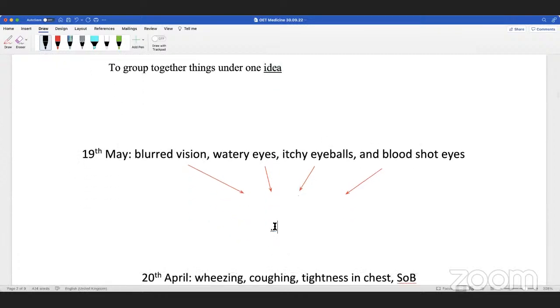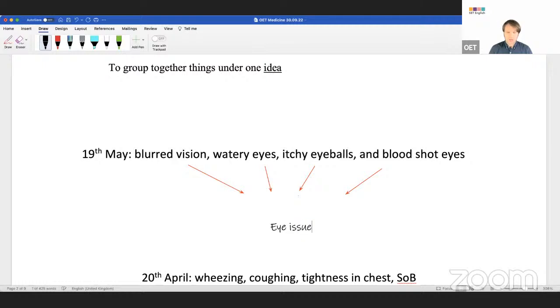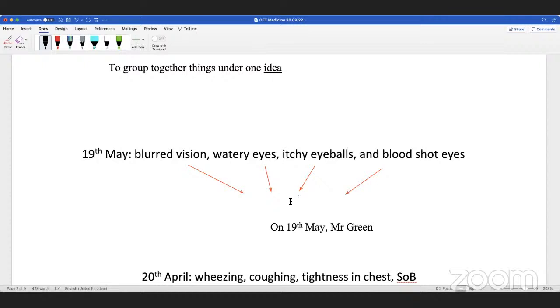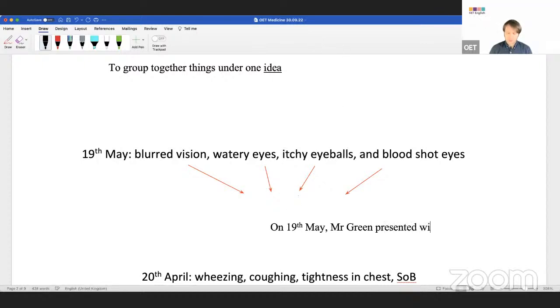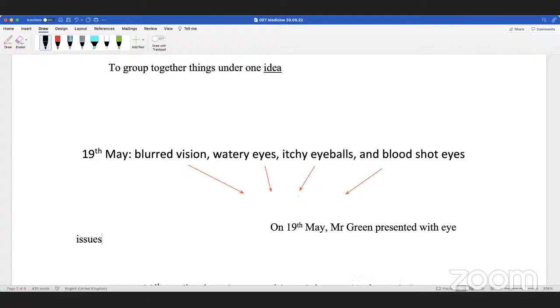Eye problems, or you could say eye issues. And I can make a sentence: on 19th May, Mr. Green presented with eye issues.